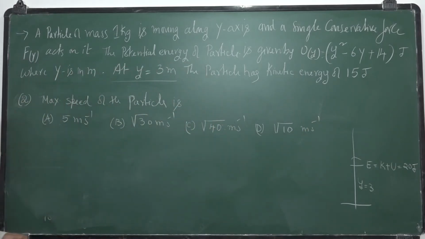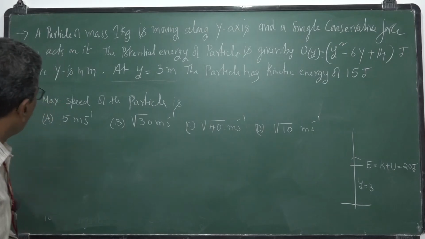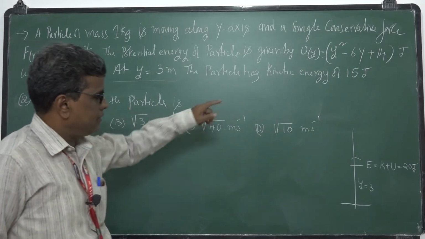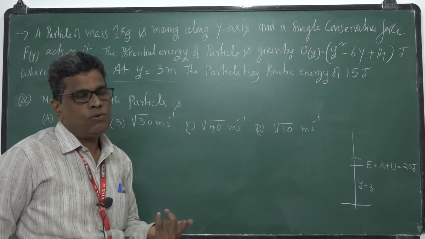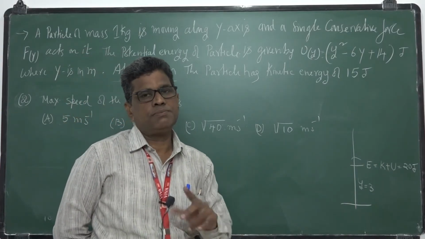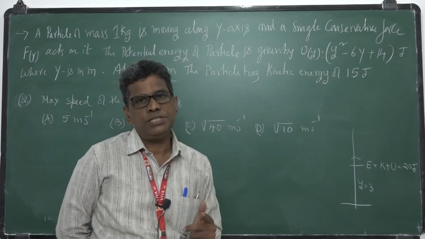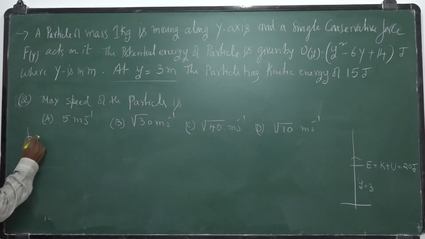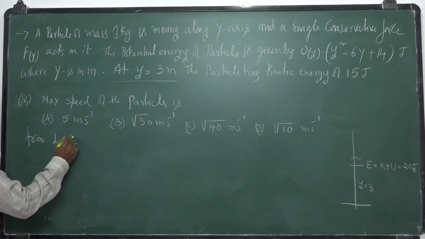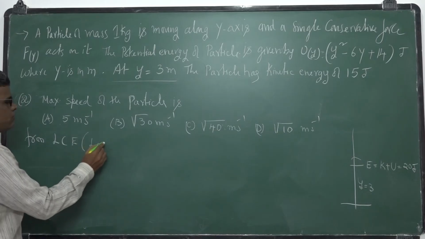Okay. So this is how you can answer this question. How do you answer this one? We want the maximum speed of the particle. As the speed is maximum, what happens? Its kinetic energy is maximum. If kinetic energy is maximum and total energy is constant, then potential energy should be minimum, isn't it? So from the law of conservation of energy, LCE. What is the LCE? Law of conservation of energy.